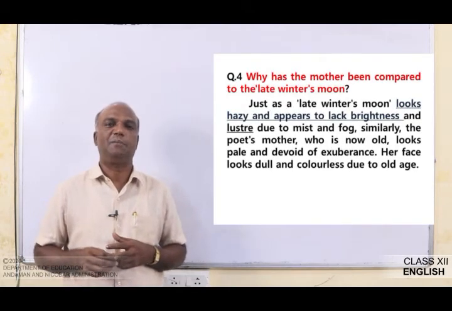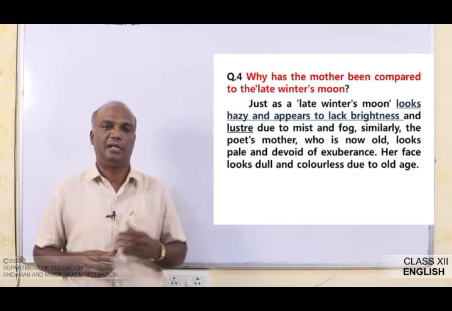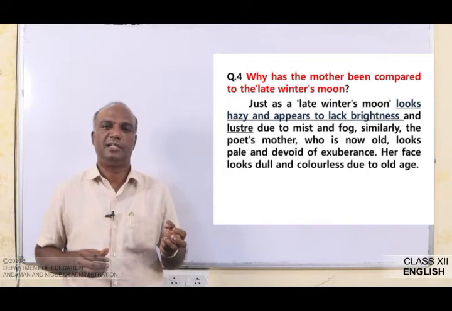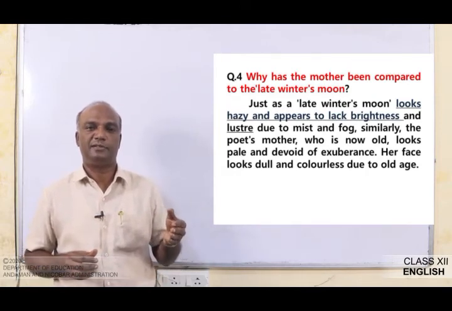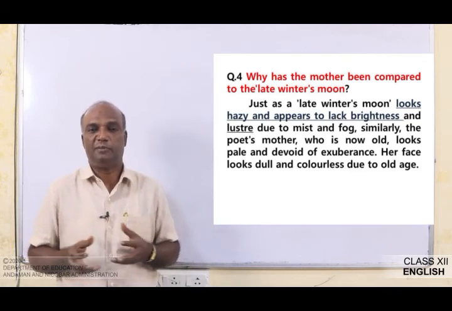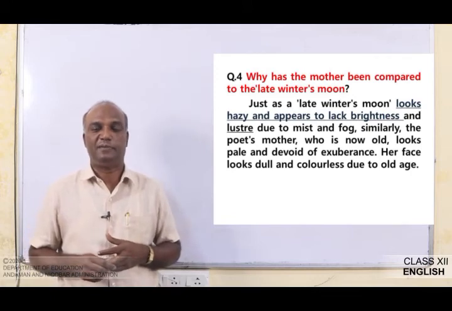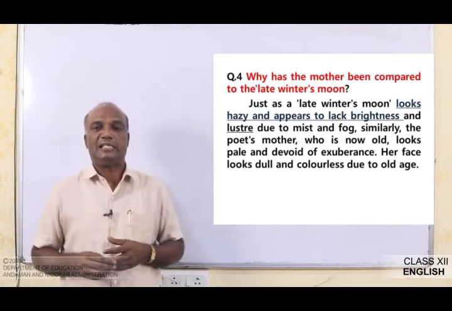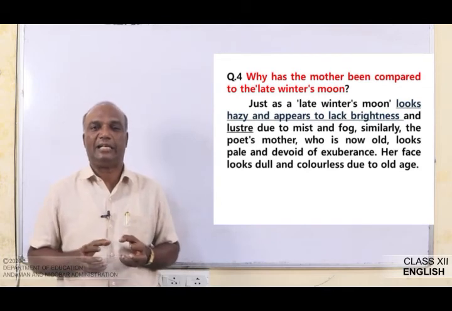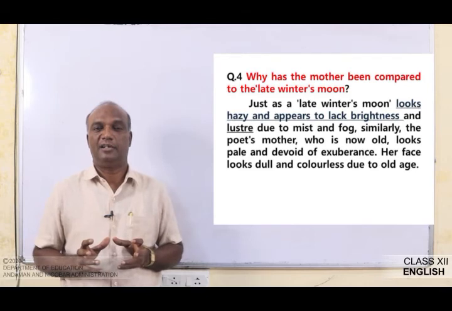Why has the mother been compared to the late winter's moon? Earlier in the poem, she compares the face to a corpse, and here to the late winter's moon. Winter is the name of the season, when generally fog appears in the atmosphere, and just as the late winter's moon looks hazy, not clear, dull, lacking brightness and luster, luster meaning shining, due to mist and fog.